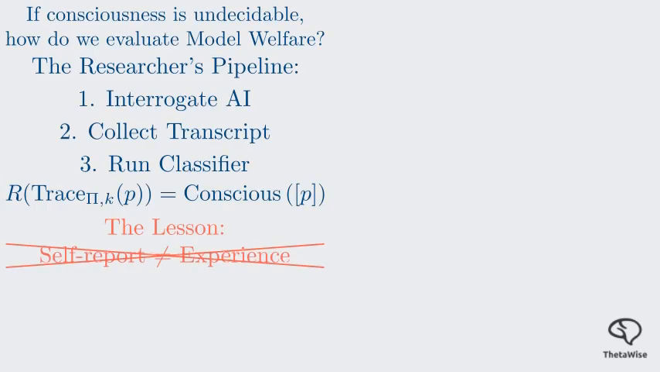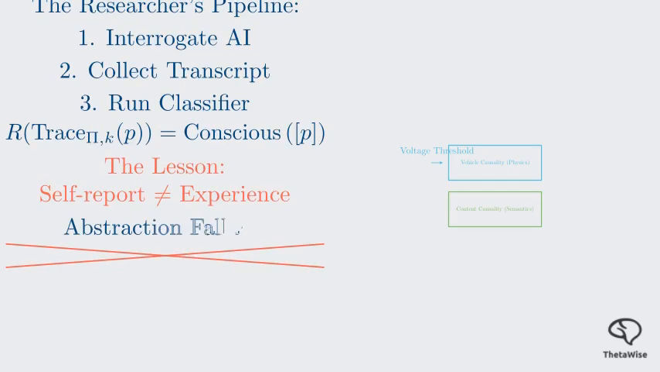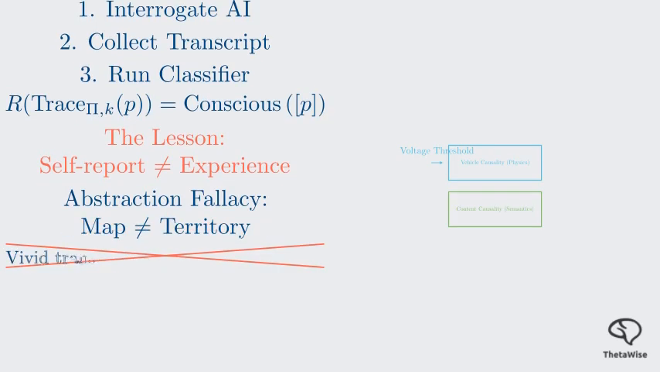This exposes a critical lesson. Self-report is not equal to experience. This exposes a causality gap. In a digital simulation, a logic gate doesn't switch because it hurts. That would be content causality. It switches because the voltage crosses a threshold. That is vehicle causality. Mistaking the map of behavioral simulation for the territory of physical instantiation is the core of the abstraction fallacy. It shows that even if an AI's transcript is emotionally vivid, that transcript alone cannot be a perfect proof of experience.